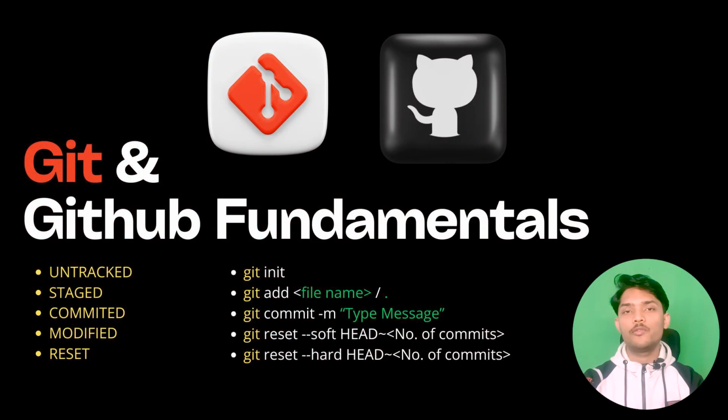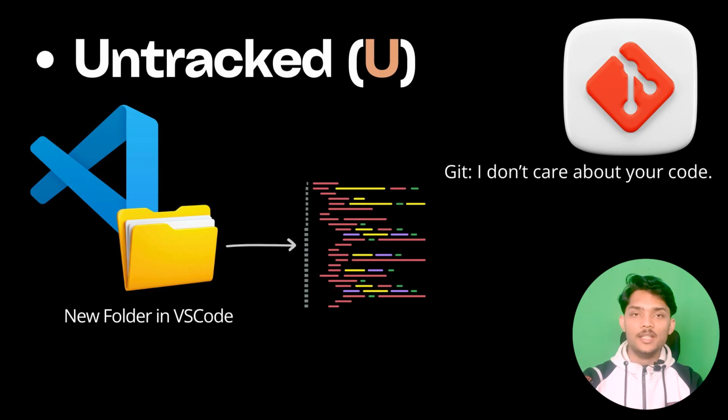Now let's understand a few things before moving to the practicals. When you create a new folder and write something in it, you will see a U symbol on that file. That means that file is untracked. An untracked file means the file exists but Git is not watching it, and Git will say, I see this file but you never told me to care about it. So how can you make Git care about it?